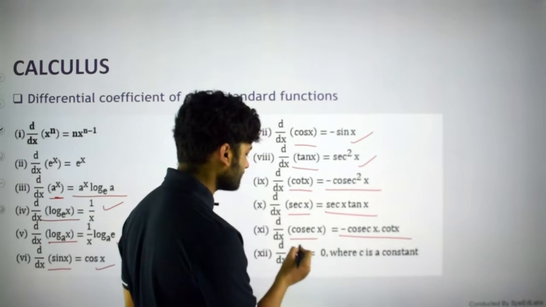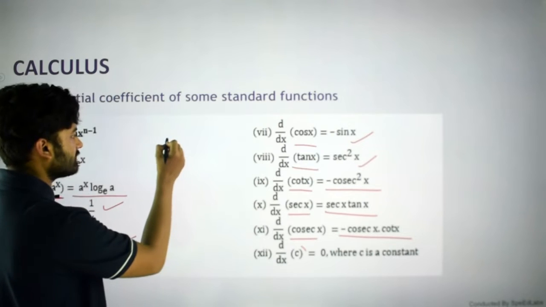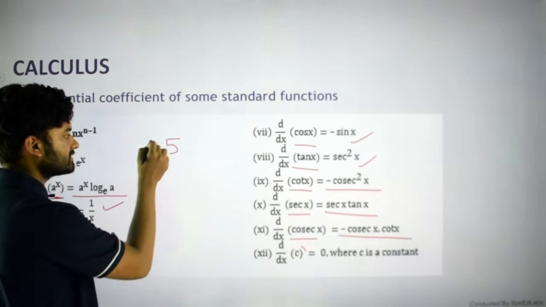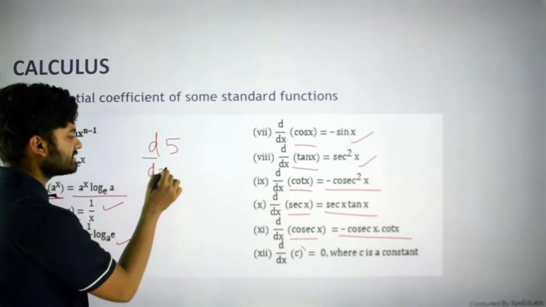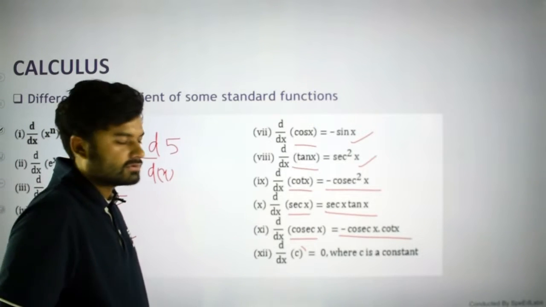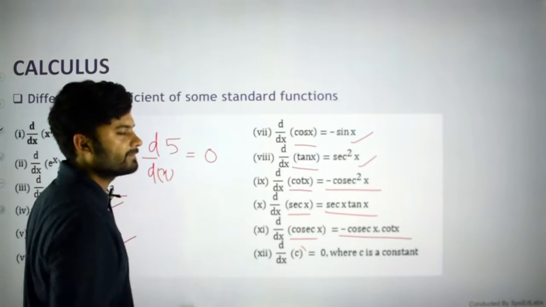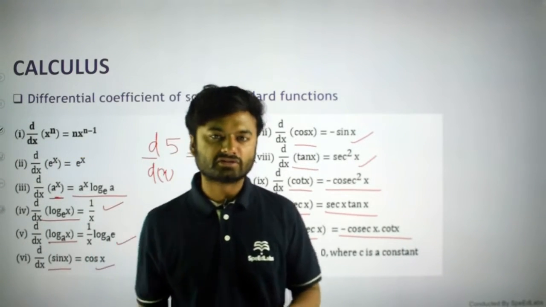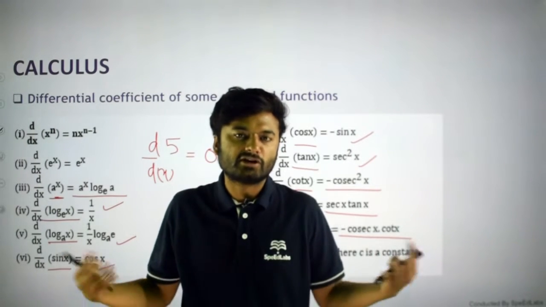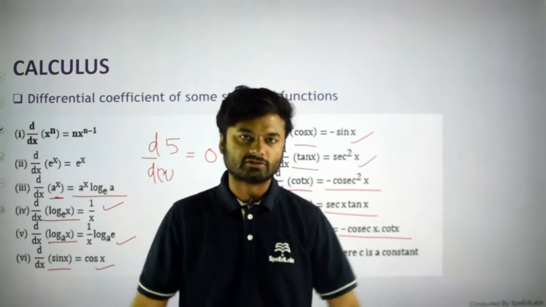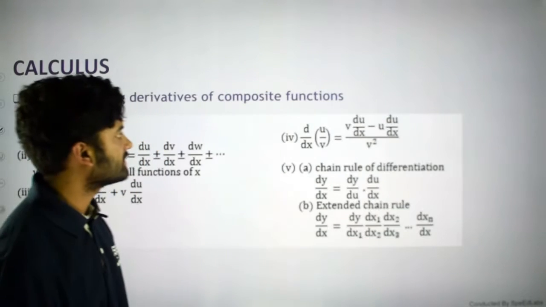And differentiation of something constant. If you have, let's say, constant 5, this 5 is a constant, so will it change with respect to x? No, it will not change. So what will be the change? It will be 0. The differentiation of constant quantities is 0 because they do not change. It is a universal constant.